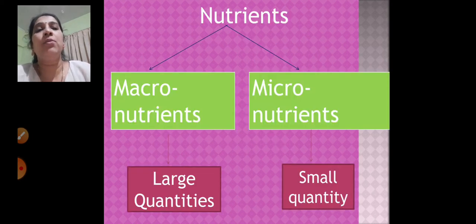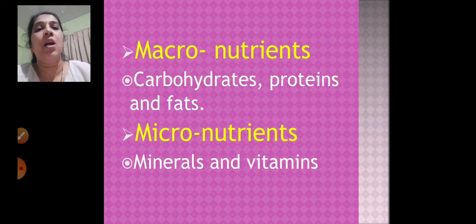Now, there are two types of nutrients, macronutrients and micronutrients. Macronutrients are required in large quantities, and micronutrients are required in small quantities. So what are macronutrients? Carbohydrates, proteins and fats are all macronutrients. And minerals and vitamins are micronutrients. So minerals and vitamins we take in small quantities, and carbohydrates, proteins and fats we take in larger quantities.